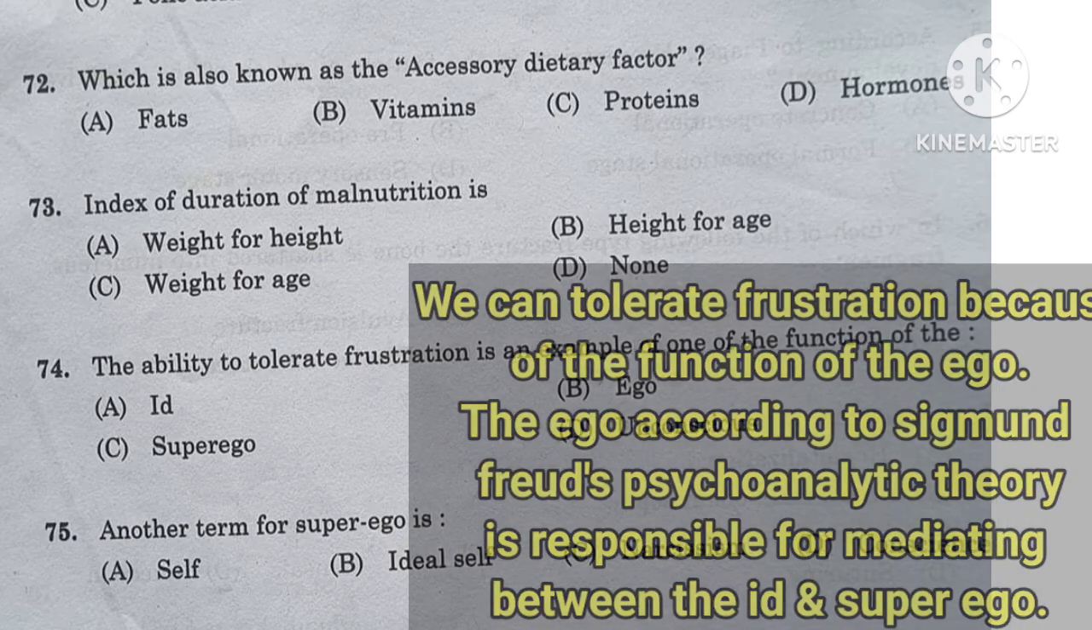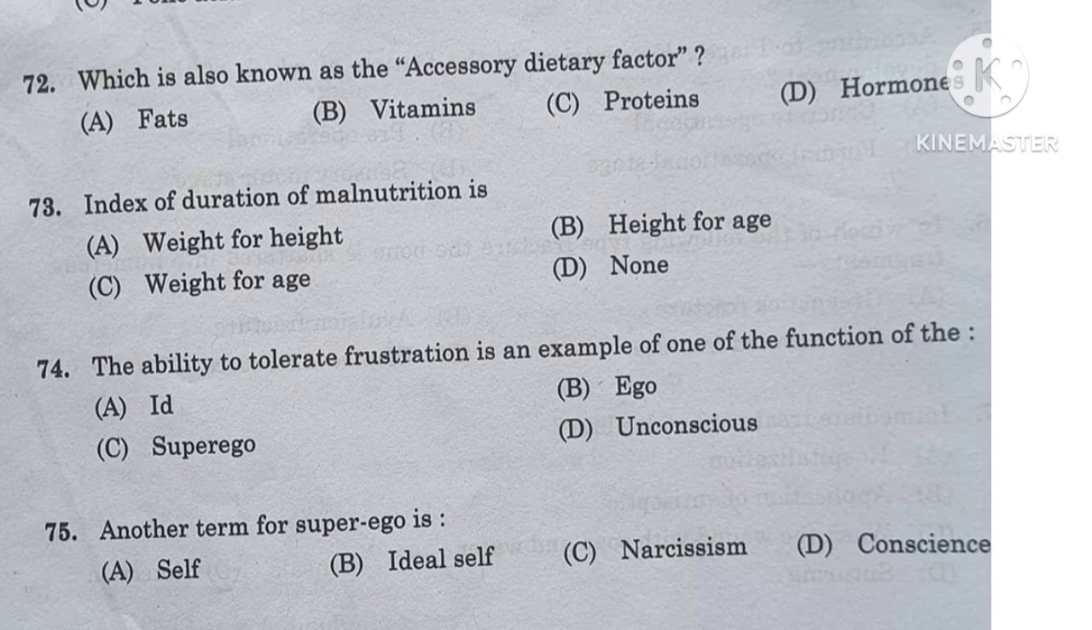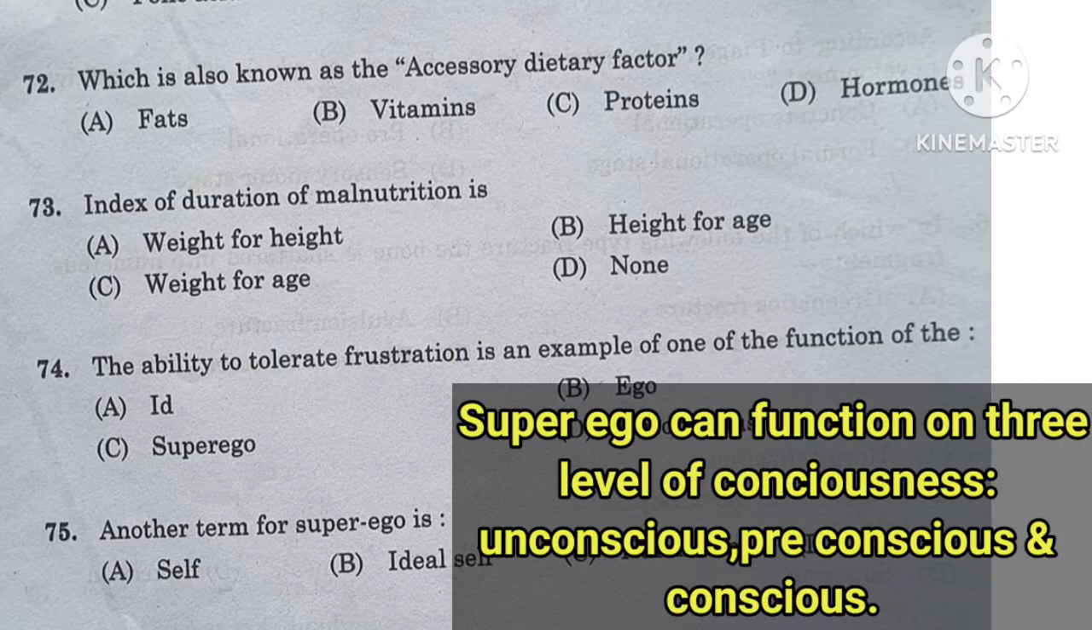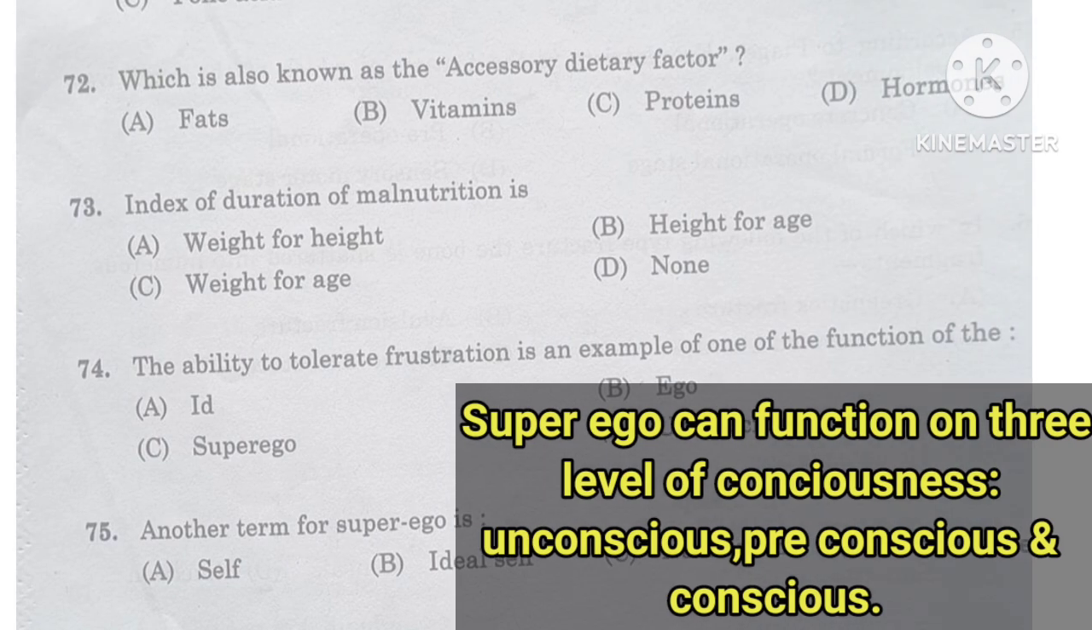Question number 75. Another term for superego is self, ideal self, narcissism or option D, conscience. And here the right answer is option D, conscience. Superego can function on 3 levels of consciousness: unconscious, preconscious and conscious.